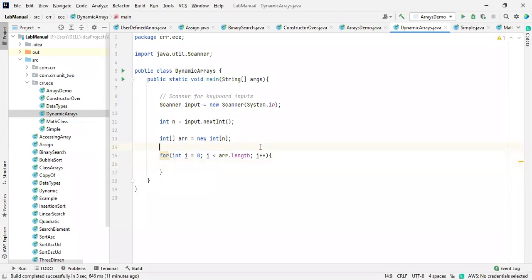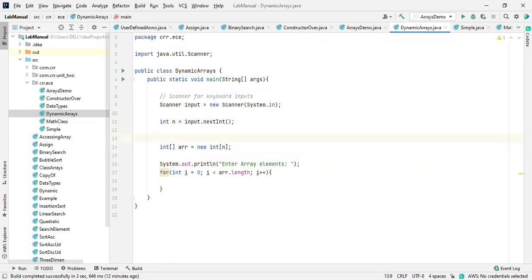Now what I need to do over here, enter values. I'm going to take it as System.out.println, enter array elements. Here I'm just copying it. This is all about the dynamic. Enter size of array. So here we will get a size. Doesn't matter.